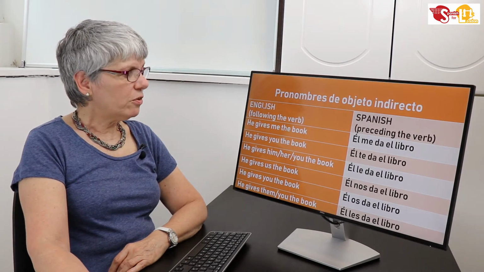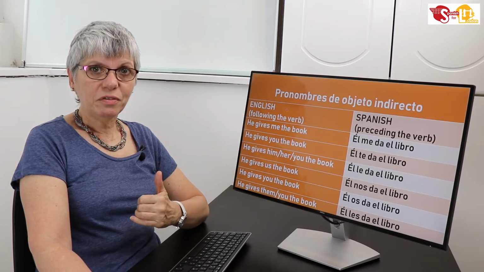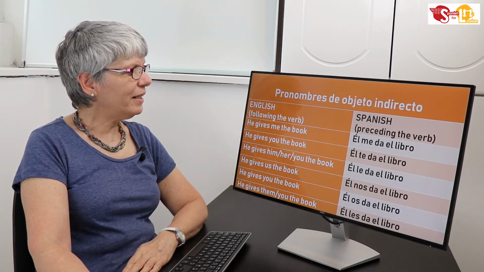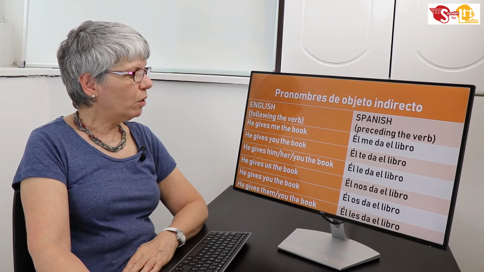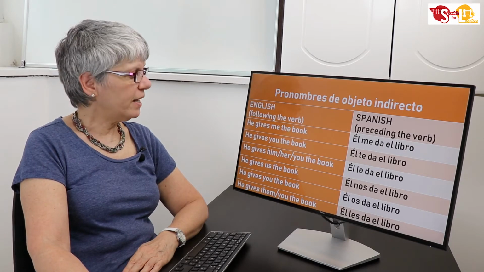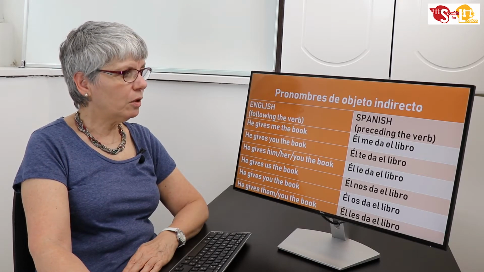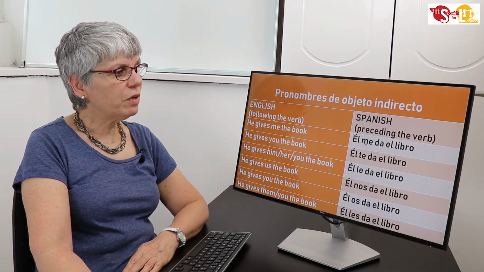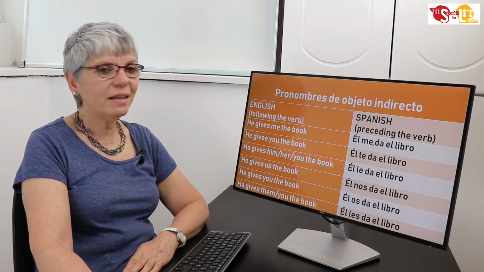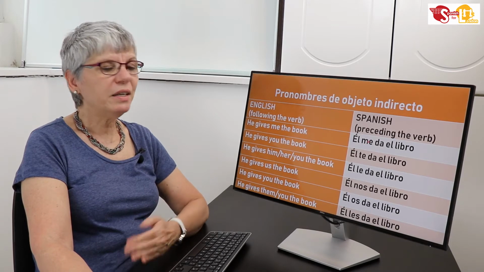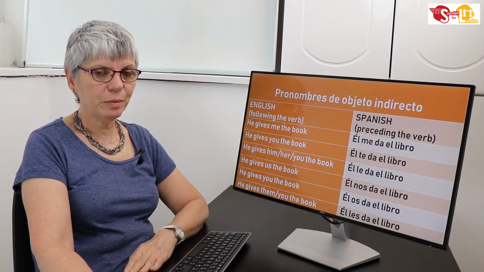Remember also, as I explained in the first part of this lesson, in English the pronoun goes after the verb. So we say he gives me the book, but in Spanish it goes first. I say él me da el libro, so you have to put it in front and not after the verb.